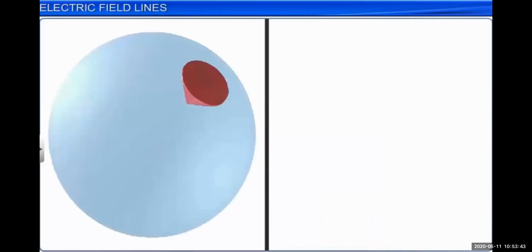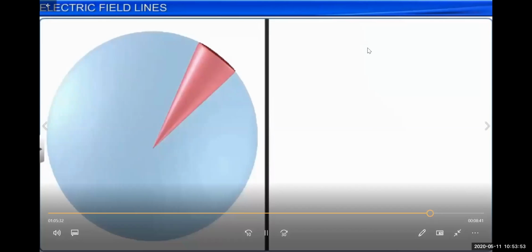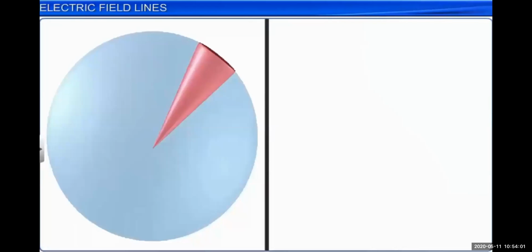Here is one concept called the electric flux. Suppose you can imagine the shape of a cone. You know very well that a simple angle is the angle between two lines. But if there is a cone and we consider the angle inside it, that is called a three-dimensional angle, the solid angle.